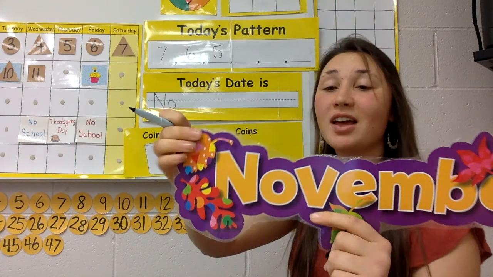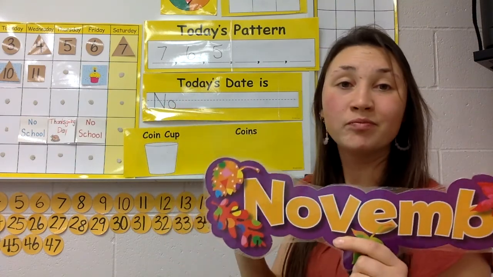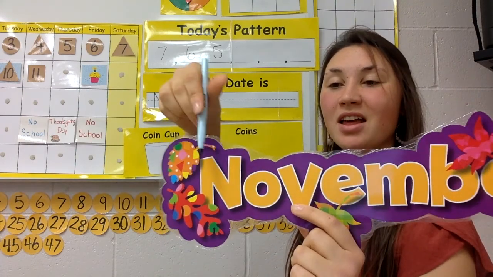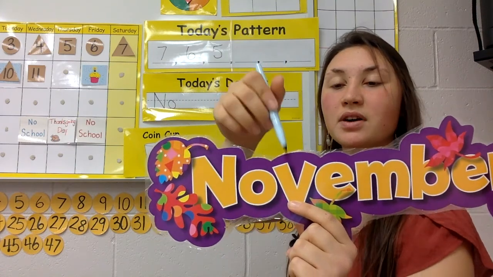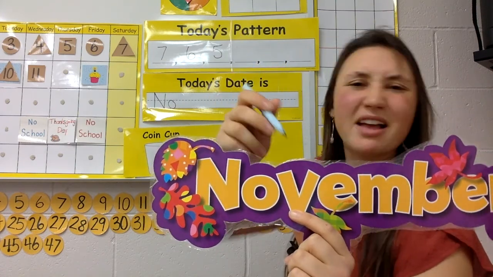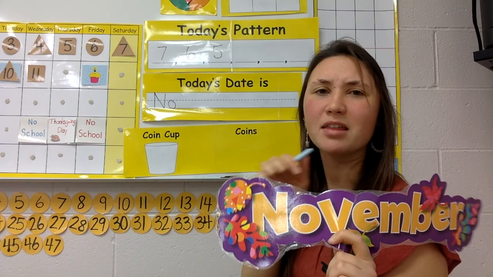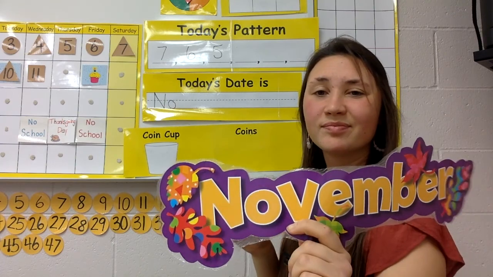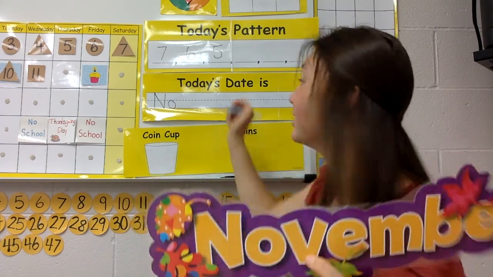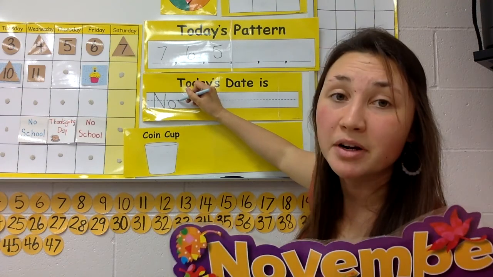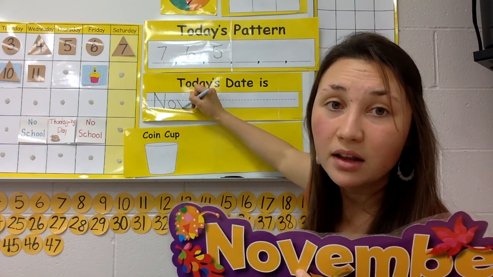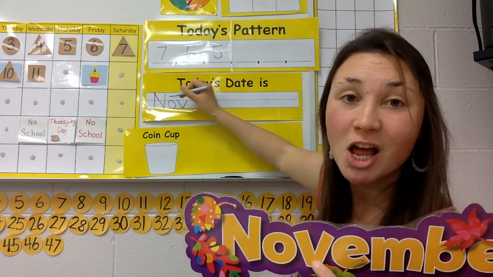So N-O. What do we write next? No. What letter makes that V sound? Do you remember from our previous math meetings? Yeah, this is a V. To make a V, it's really easy. Remember, you slide down and to the right, and then you slide up and to the right. Nov.